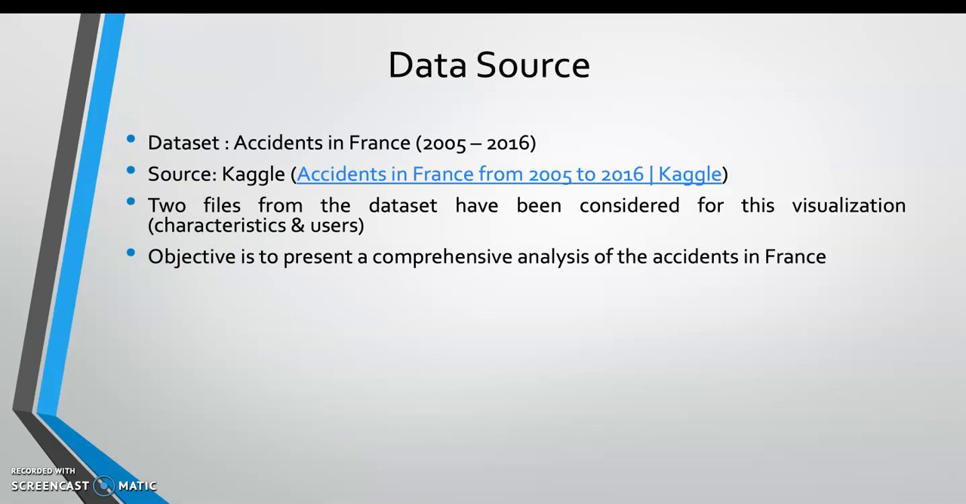Moving ahead and talking about the data source for the data set which was used for this project. The name of the data set is Accidents in France and the source is Kaggle. Although there are many files in this data set, I have particularly chosen only two files for the purpose of this analysis. The names of the files that I have chosen are characteristics and users.